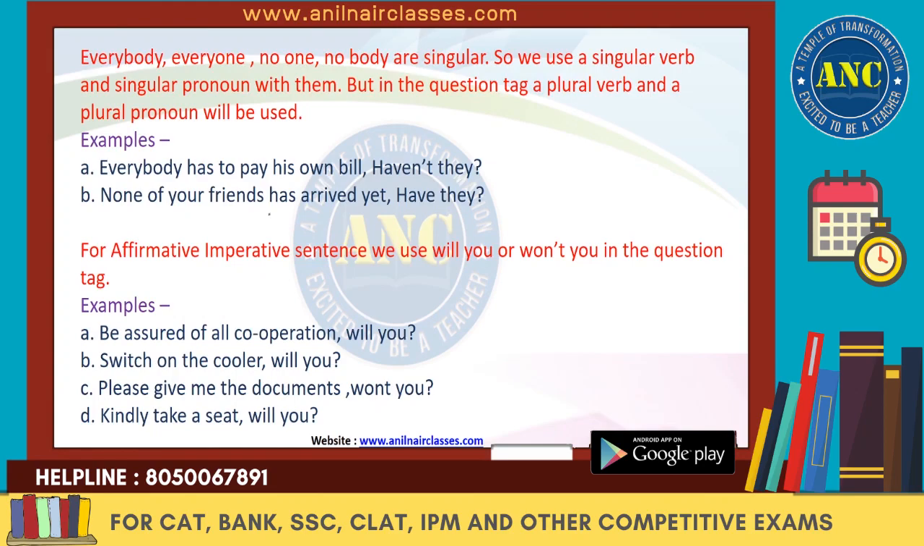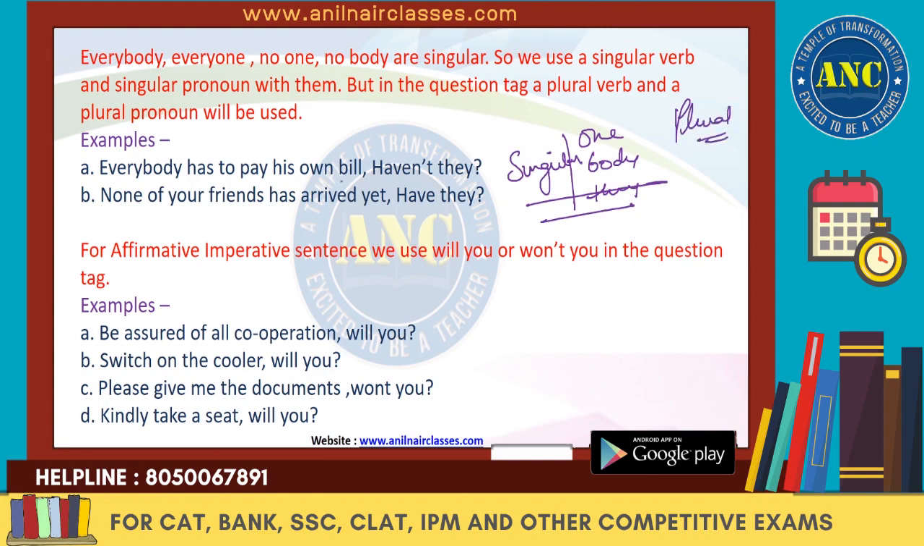Now you have some pronouns like everyone, everybody, no one, nobody, all are singular. So we'll use a singular verb with them or a singular pronoun with them. But in question tag, a plural verb and a plural pronoun will be used. It's just the opposite, right? So we know that all the words which are ending with one, body and thing, we know they are singular. Even though they are singular, in question tag we will use the plural form. This is an exception, remember it.